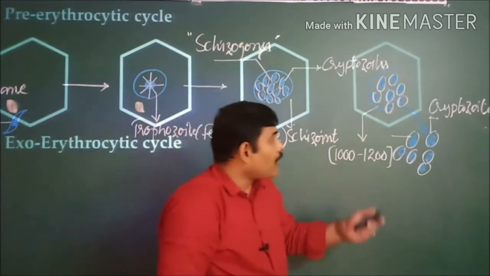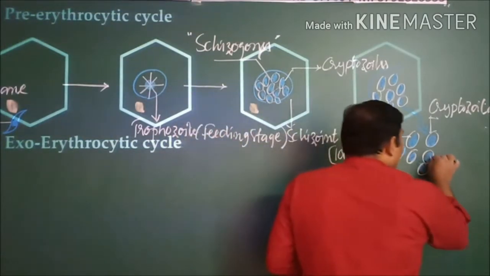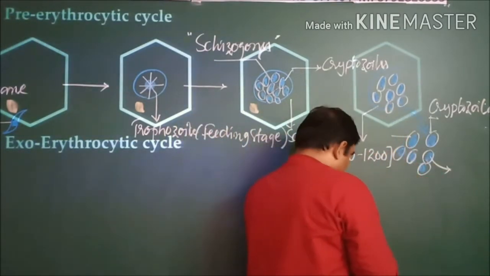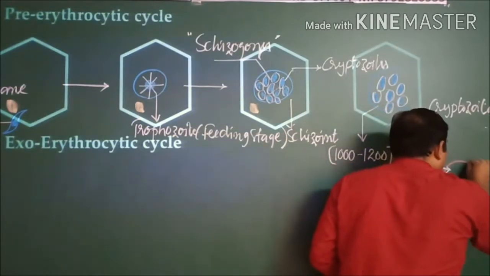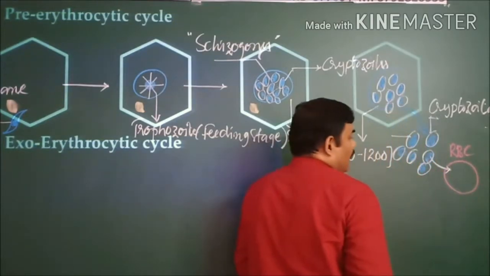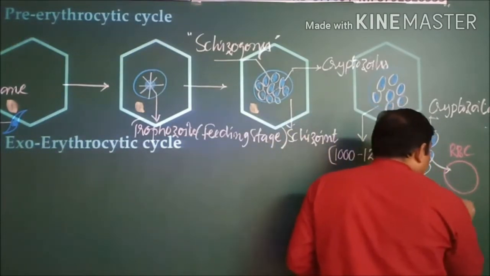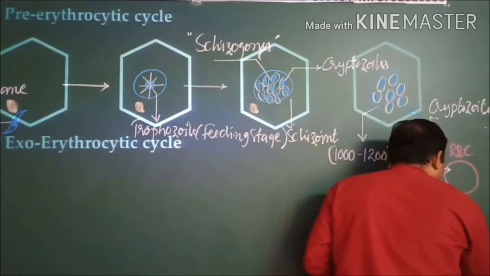Then these cryptozoites have two fates. One is that some of the cryptozoites try to enter red blood cells. These are all RBCs, red blood cells, and once they enter the red blood cell, they start a cycle known as the erythrocytic cycle.